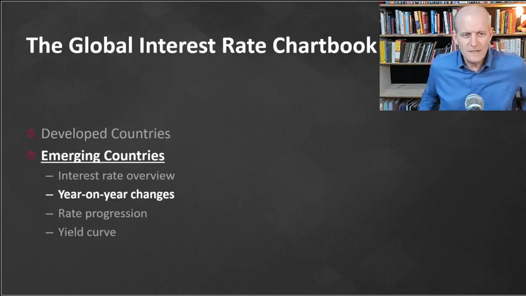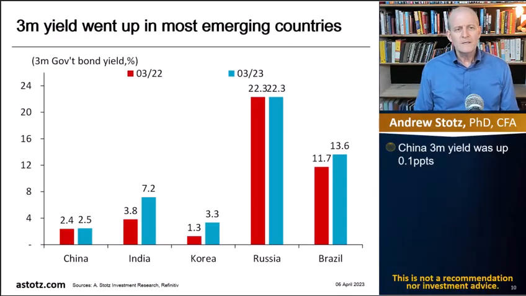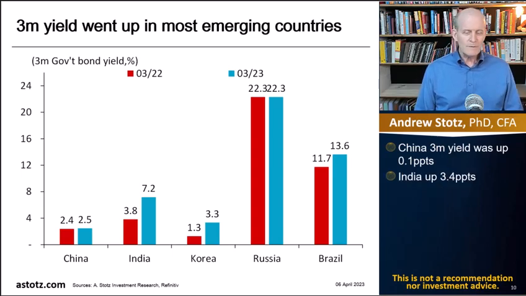Let's look at the changes on a year-on-year basis by country. Here we can look at the 3-month government bond yield, and what we can see is that China had almost no change in its 3-month yield, up from 2.4 to 2.5 over the last 12 months. That's very different for India, which was at 3.8 for 3-month government bond yields. That went up to 7.2, which is up 3.4 percentage points. Then there's Korea.